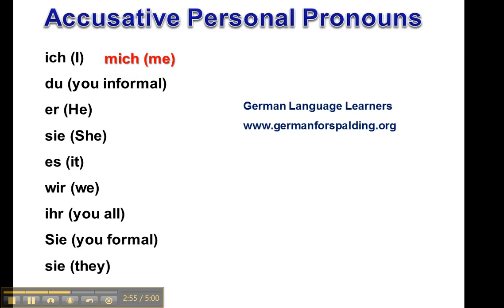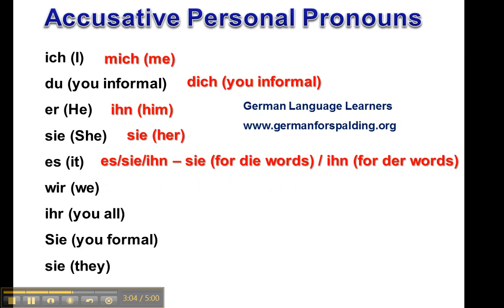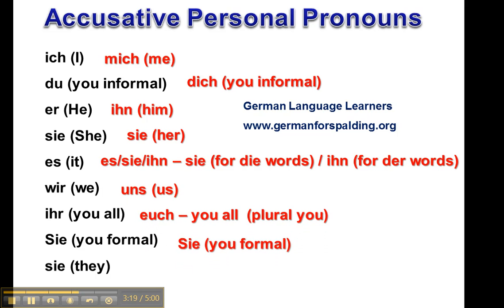Okay, so accusative personal pronouns. Ich, mich, me, du, dich, ihn, sie, sie, es. Es in German, to say it, is a little bit more flexible than it is in English. So for feminine nouns, you can use sie. For masculine nouns, you can use ihn. Uns, euch, sie, and sie can also mean them. Some people ask, why do the Germans have 3 Z's? Isn't that confusing? And most of the time it's not, because you understand either from the conjugation of the verb or from the context which Z you are referring to.